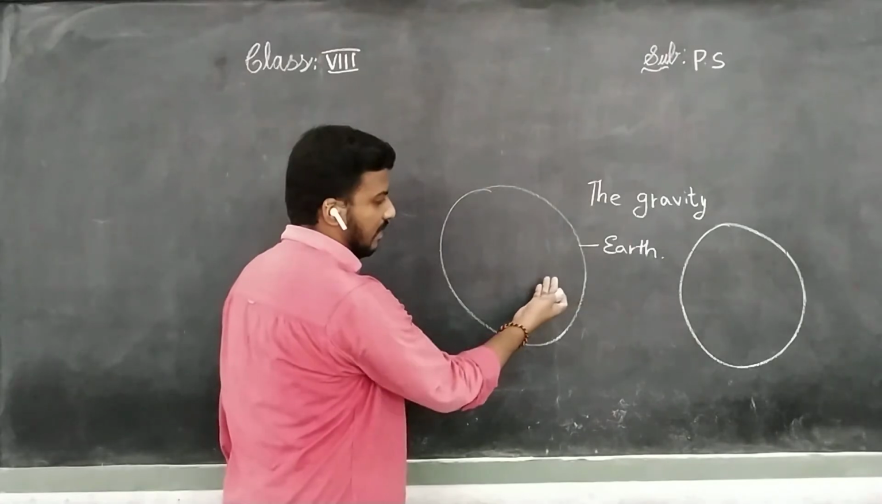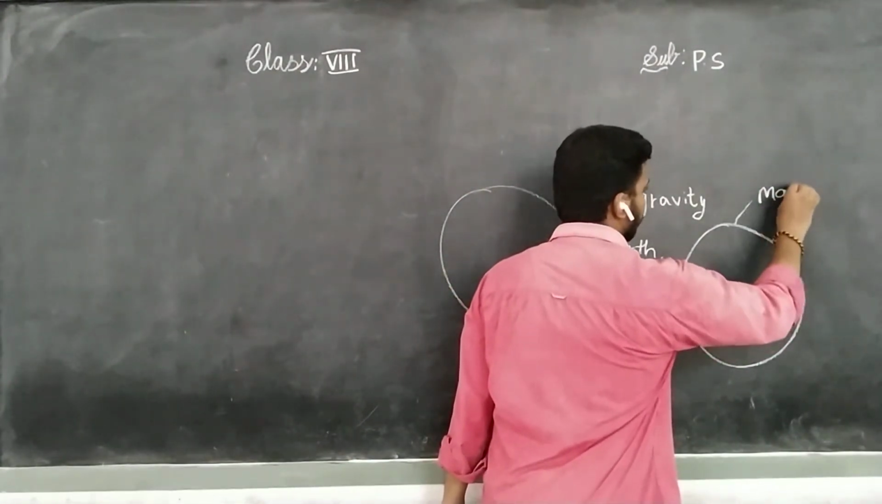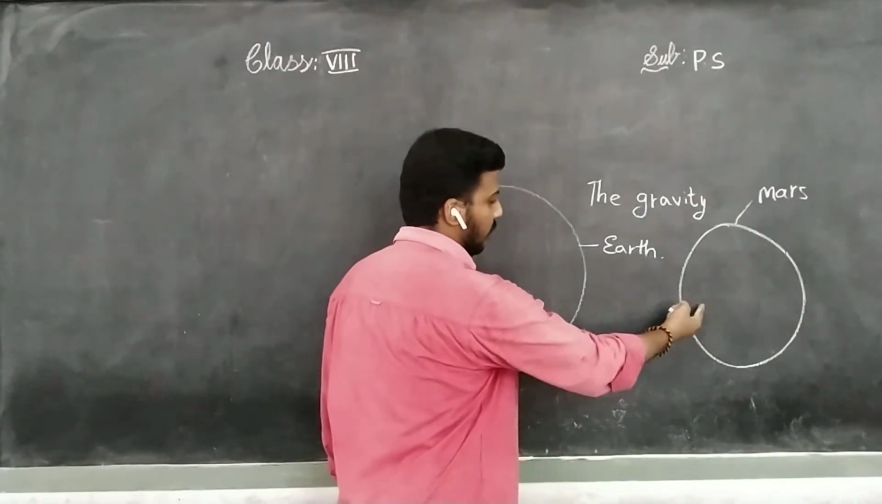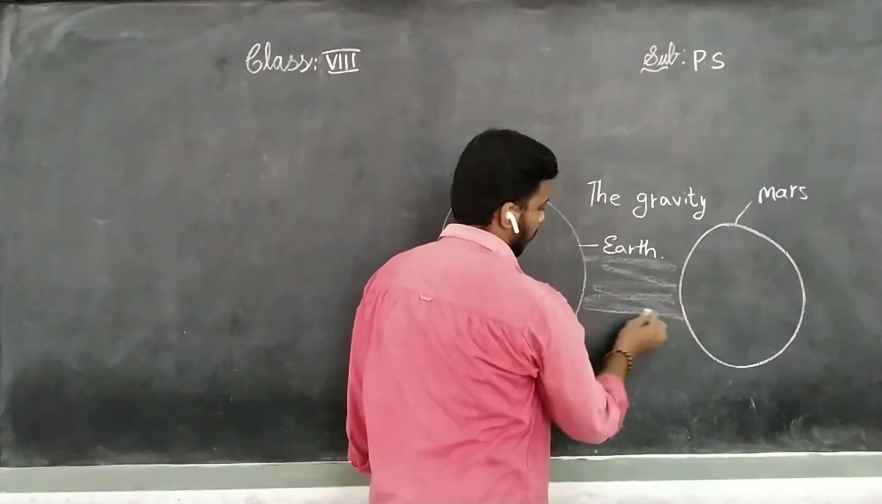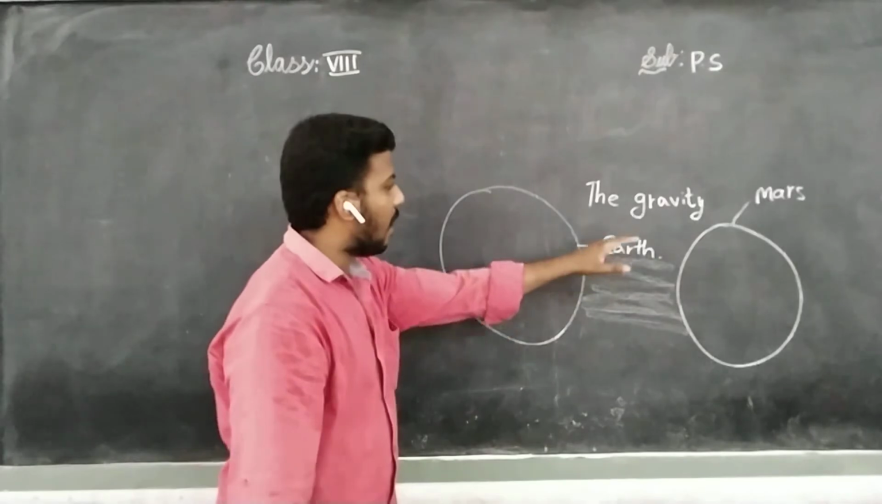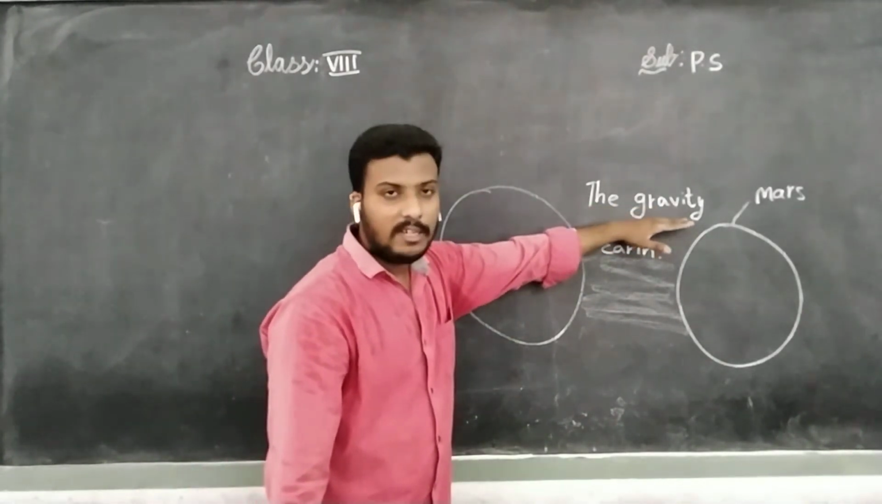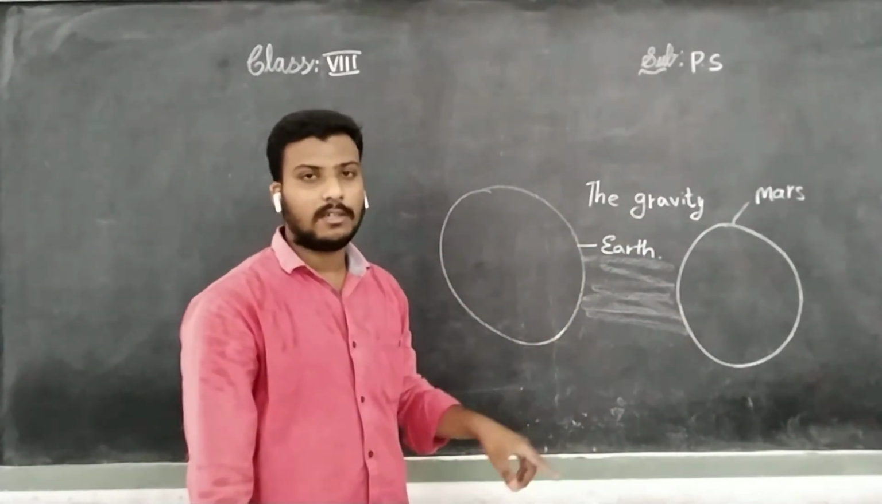Suppose this is the earth, planet earth, and this is Mars. See, children, in between these two there is a space, no? There exists a gravitational force or gravity force. See, this gravity is not just due to the attraction of the earth. The gravity is caused in between the two objects lying near each other.